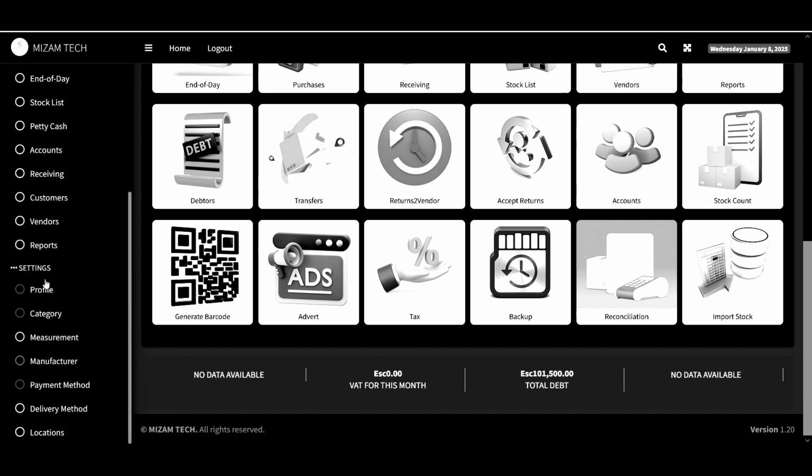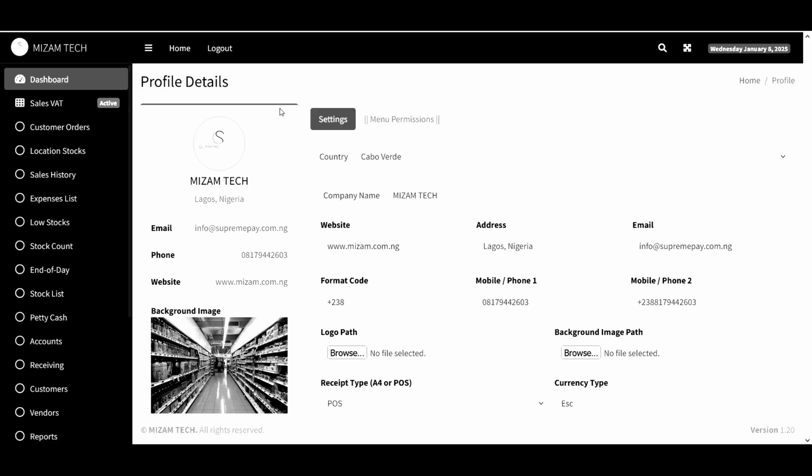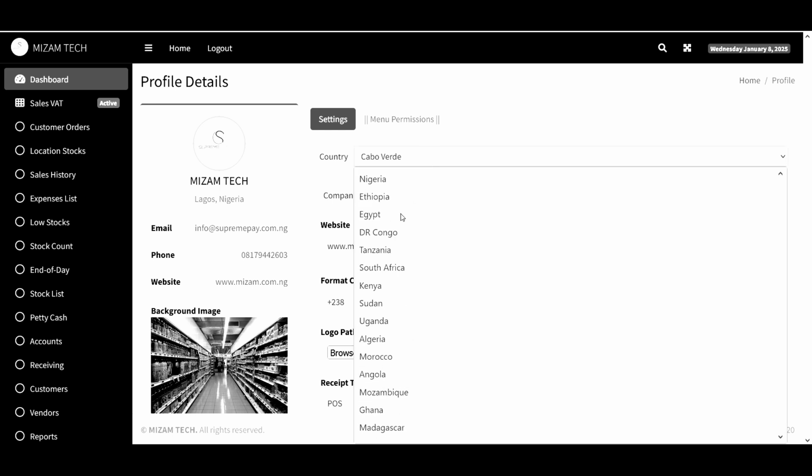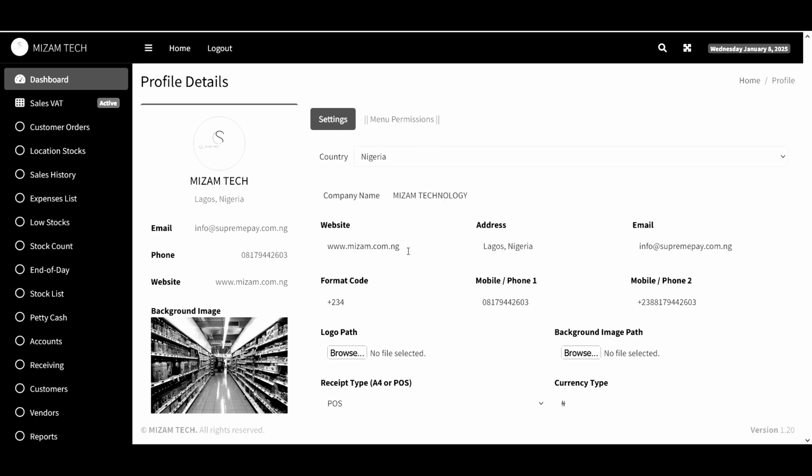This settings menu, you click on profile. So on this profile now, we are going to enter the details of the particular organization. So from here now, we have the museum tech. We can change it. Let's say technology. Then let's say country Nigeria. Then you can put the website, it is optional, the address, then the information, the email.